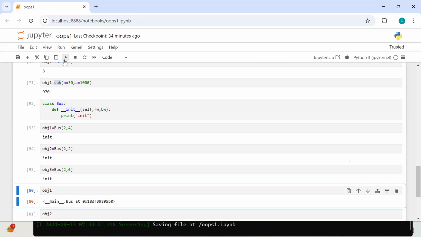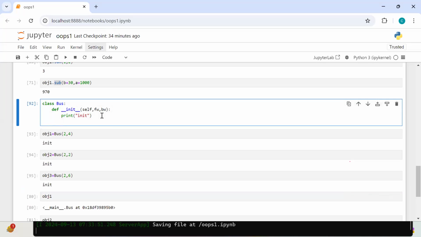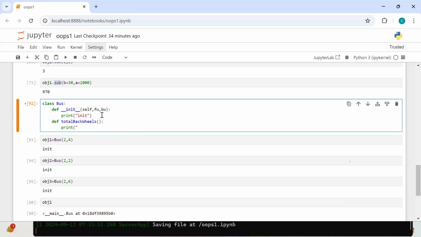All are okay? Now the next step is what? Bus 1 total back wheels. Bus 1 total back wheels I want. Bus 2 total back wheels I want. Bus 3 total back wheels I want. Tell me how we can. Bus 1 total back wheels, bus 2 total back wheels, and bus 3 total back wheels I want. Come on, how can we?